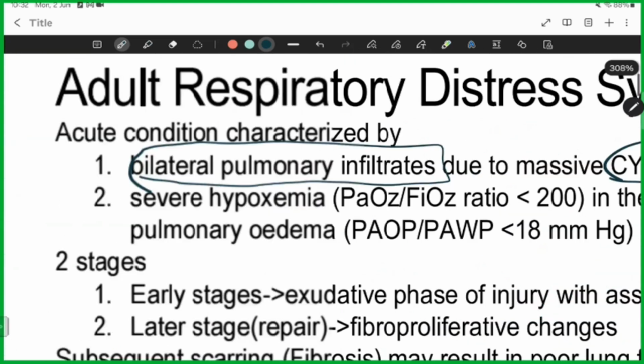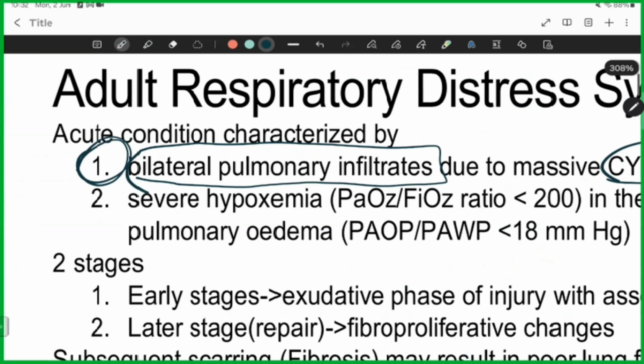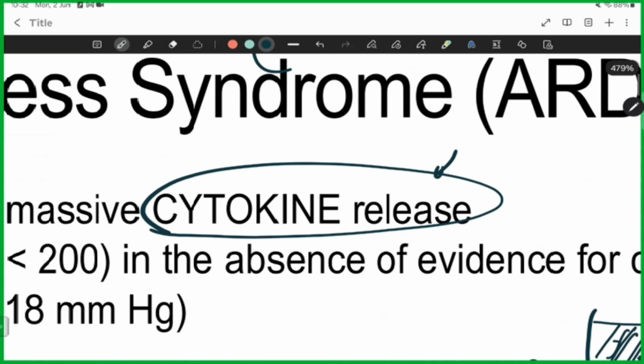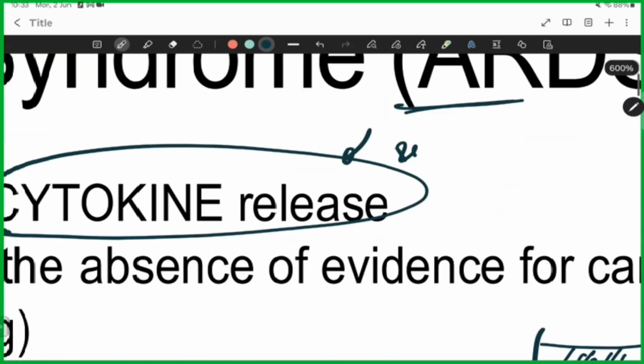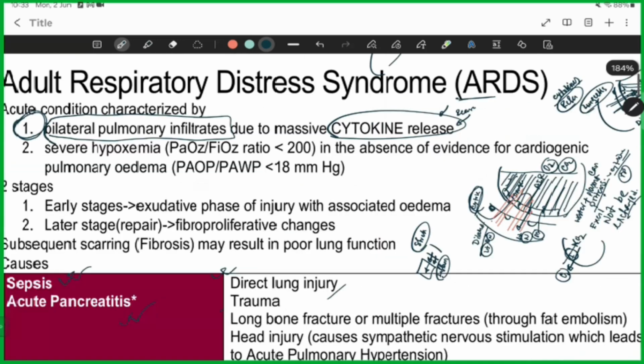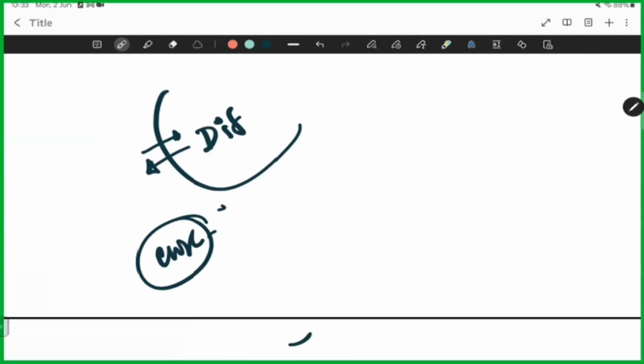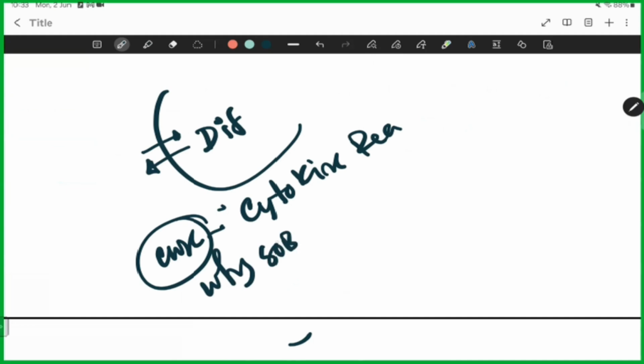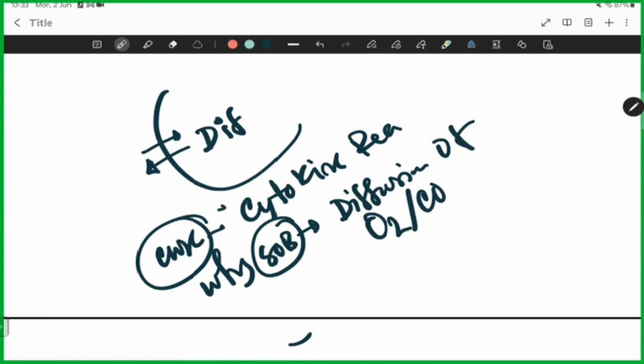Acute condition is characterized by what causes shortness of breath? Why does ARDS happen? What is the reason? The reason is massive cytokine release. Remember, the heart is okay. What's the problem? Massive cytokine release. Why shortness of breath? Because diffusion of oxygen and carbon dioxide is blocked or hampered.